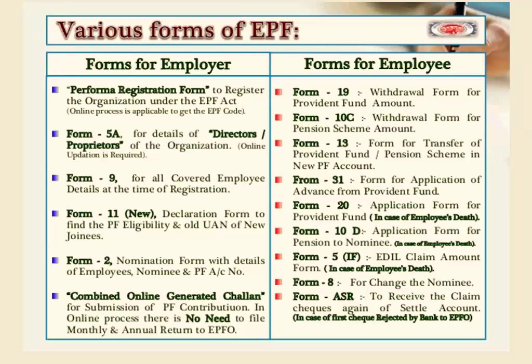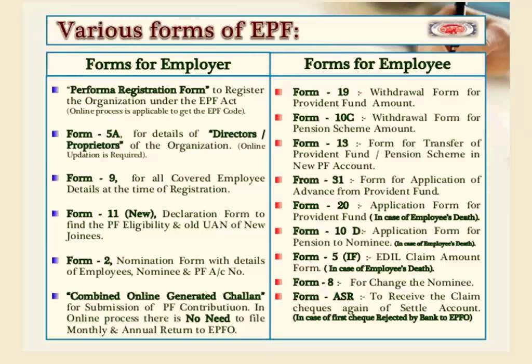We have Form 2, which is the nomination form with the details of employees, their nominees and PF account number. We have a combined online generated challan for submission of PF contribution. Since the online process is there, there is no need to file the monthly or annual return for EPFO.